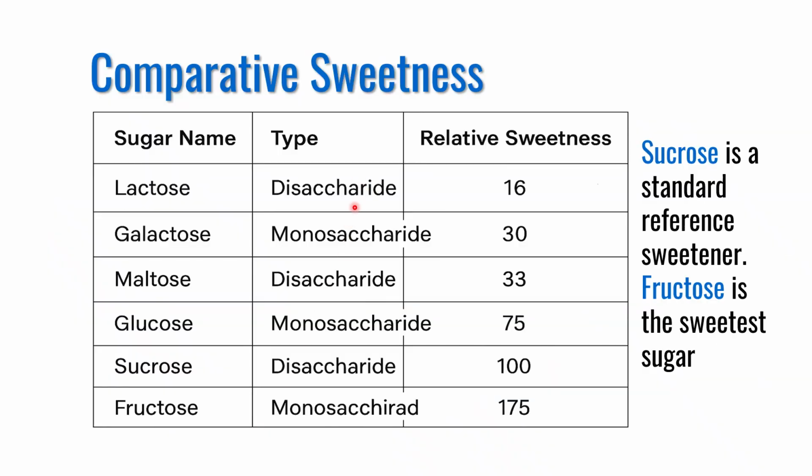Carbohydrates are sweet in taste, therefore let us present sweetness with respect to sucrose, which is a standard reference sweetener. If you see the data here, fructose appears to be the sweetest at 175% compared to sucrose, which is taken here as the 100% reference point. Glucose is at 75%, followed by maltose 33%, galactose 30%, and lactose at 16% compared to sucrose. Therefore, fructose appears to be the sweetest monosaccharide.